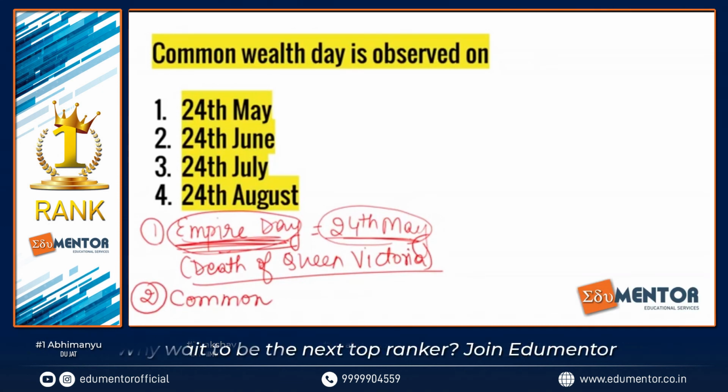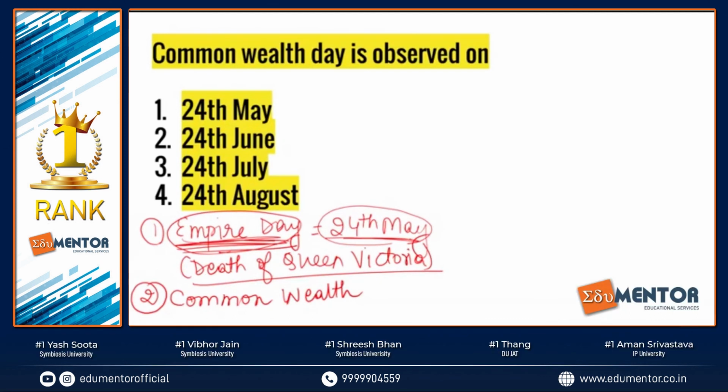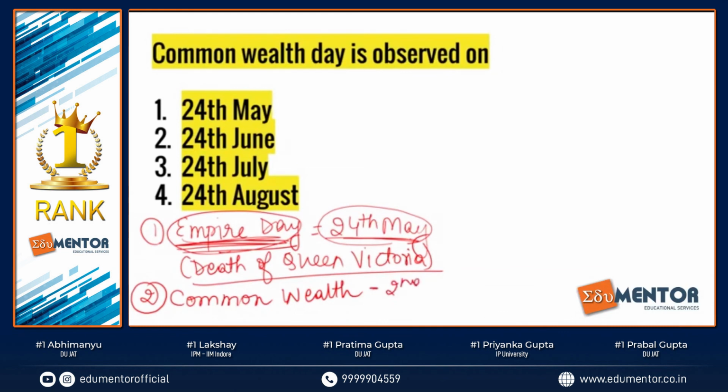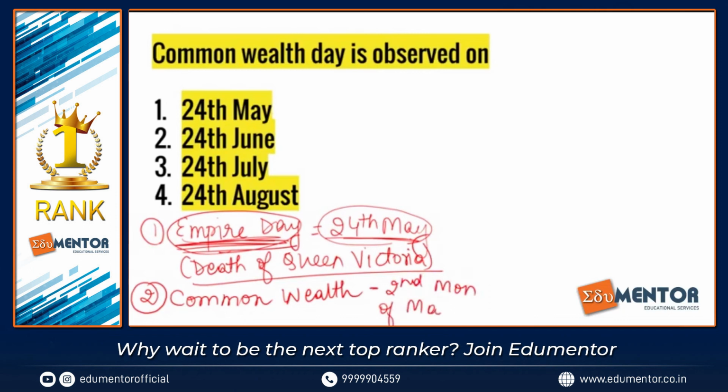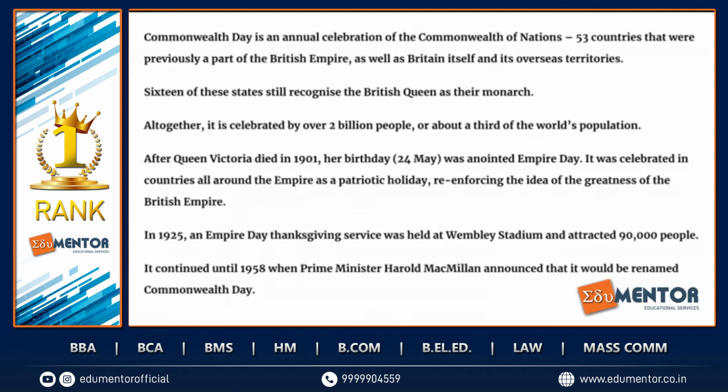But please remember, technically Commonwealth Day is one of those fluctuating days, like Mother's Day on the second Sunday of May, or Father's Day on the third Sunday of June. These kinds of days mostly never come in your exam. Commonwealth Day is celebrated on the second Monday of March, but the question should have been about Empire Day, which is the 24th of May. Please keep this in mind.